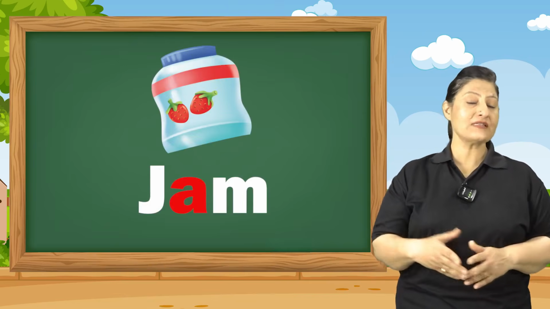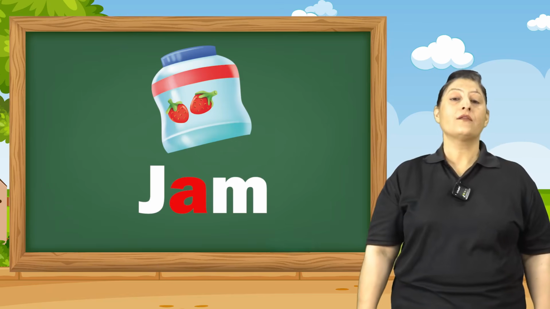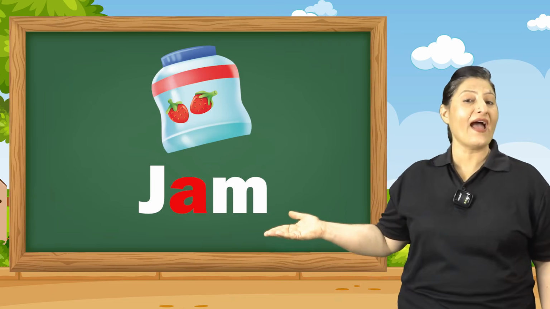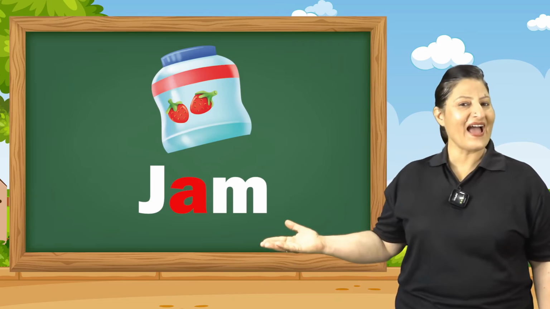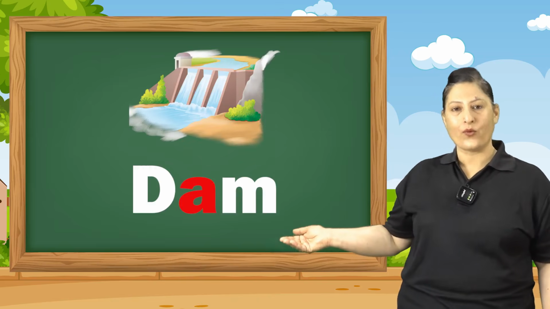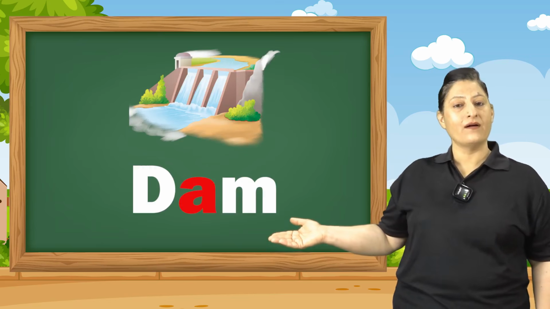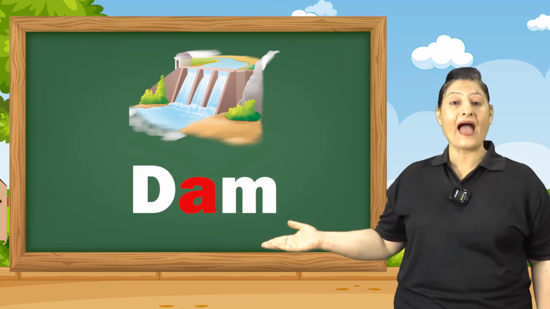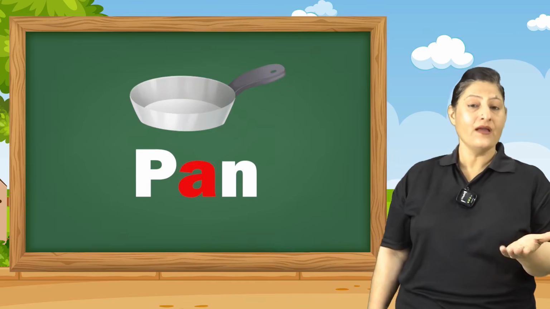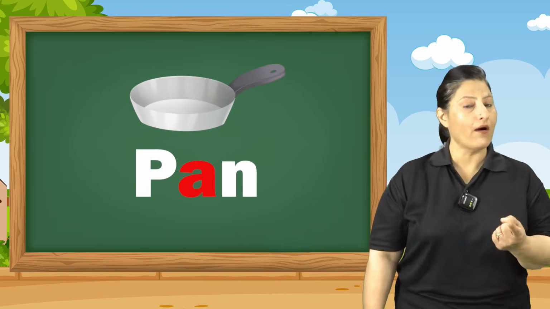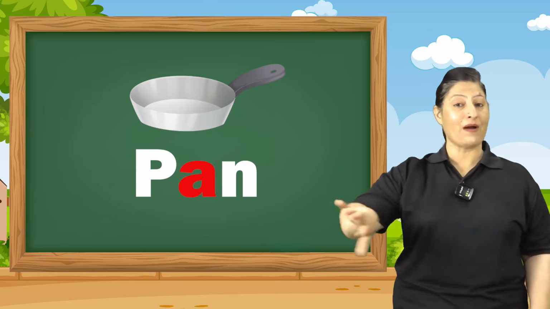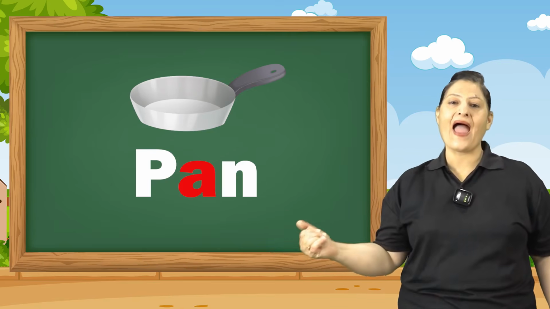Let's look at these pictures and try to read these words. The first picture is of a jam. Let's go to the next picture. D-A-M, which says dam. And the last word, would you like to try, children? P. P says pan, in which mama cooks food. Pan.